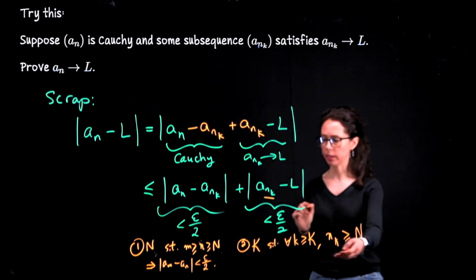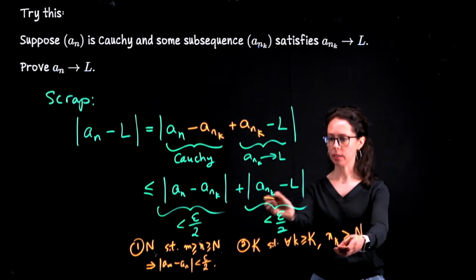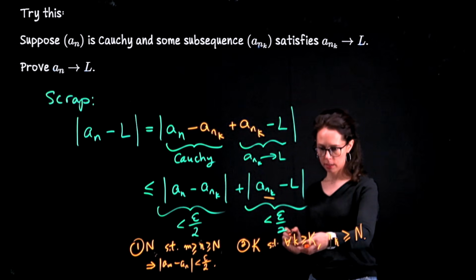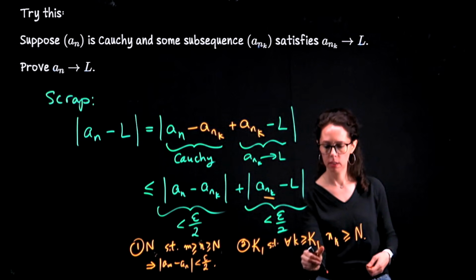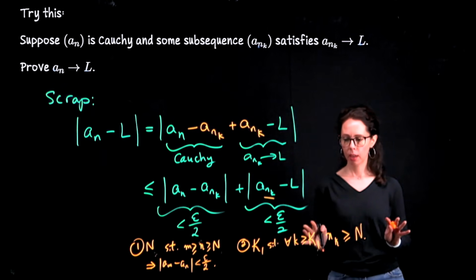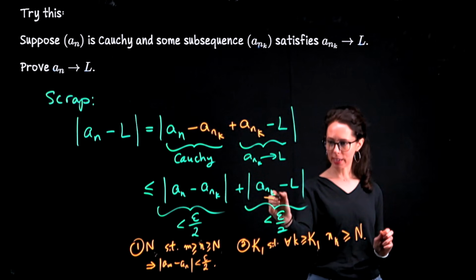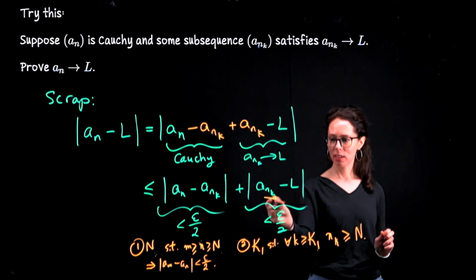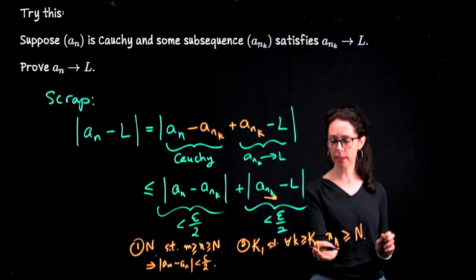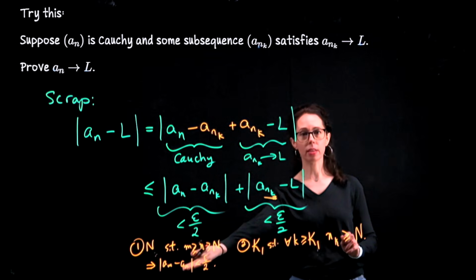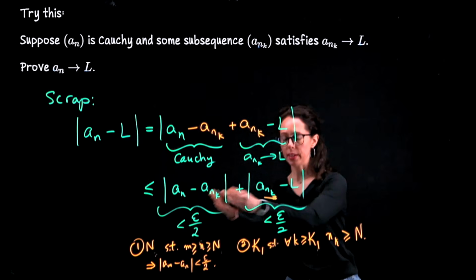And that's not really all that I need. I also need it to be big enough to drive the subsequence close to L. Okay, so actually let's have this be K1. We have to pick one threshold for the subsequence so that if I take any subscript down here larger than that first threshold, K sub 1, we know that we're going to land in this world. But also we need this behavior to happen. So it's like we need to arrive here and have this.